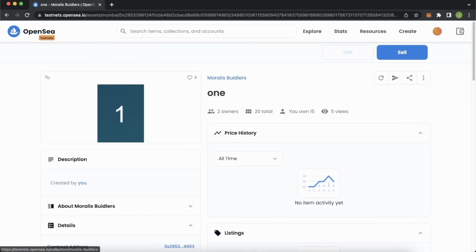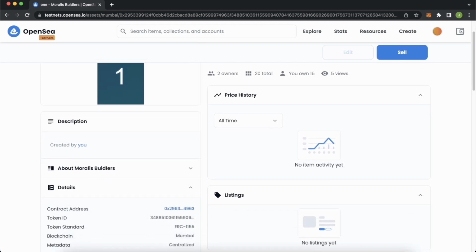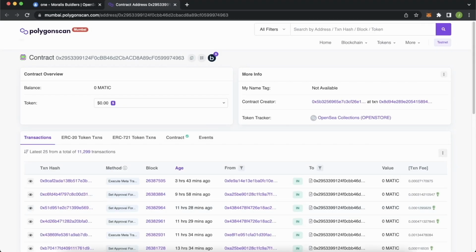So here on the testnet OpenSea, I've created this sample NFT project called Moralis Builders, and I hold 15 of this number 1 NFT. And we can see that the contract address is over here, and we have our token ID as well. So if we copy this token ID and go to the contract address, it takes us to Polygon Scan, and we see that this is the OpenSea storefront.